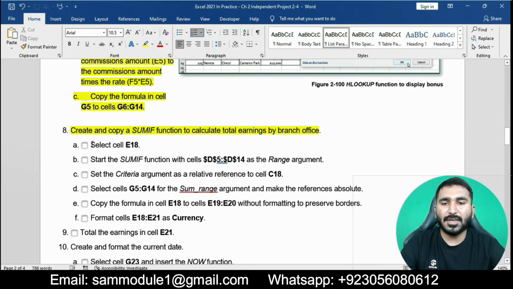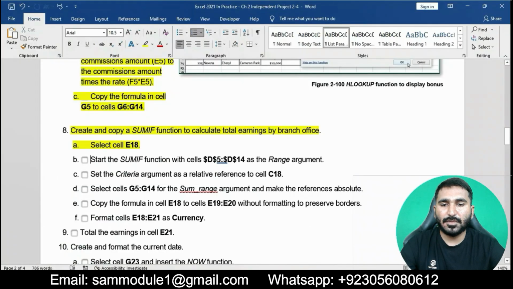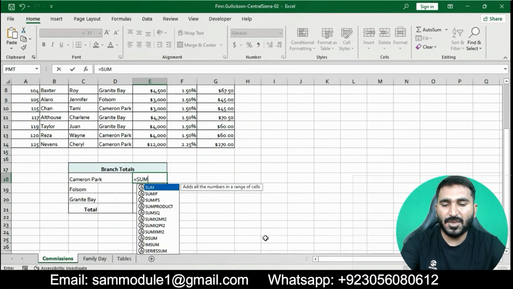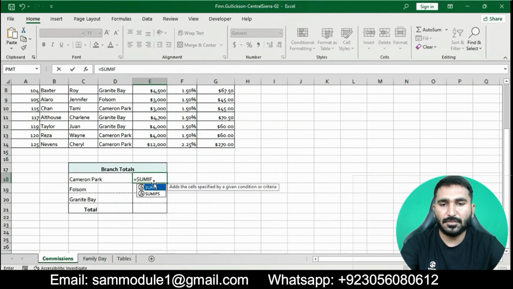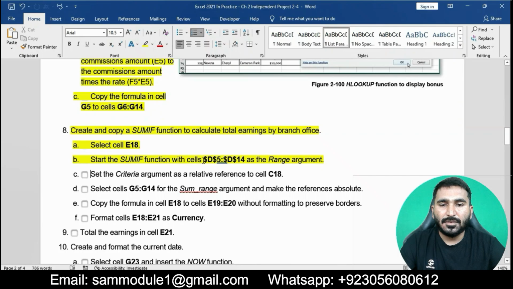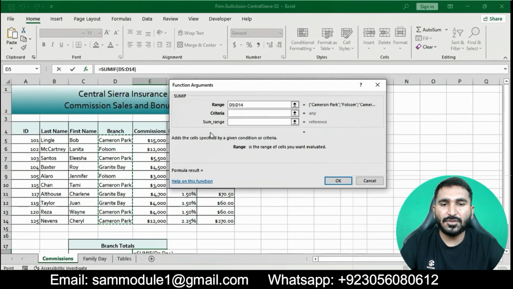Click on cell E18 in the Excel workbook and start the SUMIF function with cells D5 to D14 as the range argument, using absolute cell references.